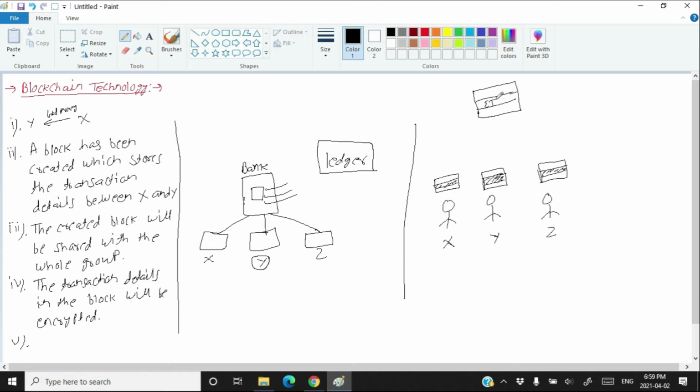I am showing just one block here, and this block has been shared with everyone. I have denoted the encrypted transaction details by ET and D. Now there will be something more in this block that is called the hash of this transaction. Now what do you mean by hash?